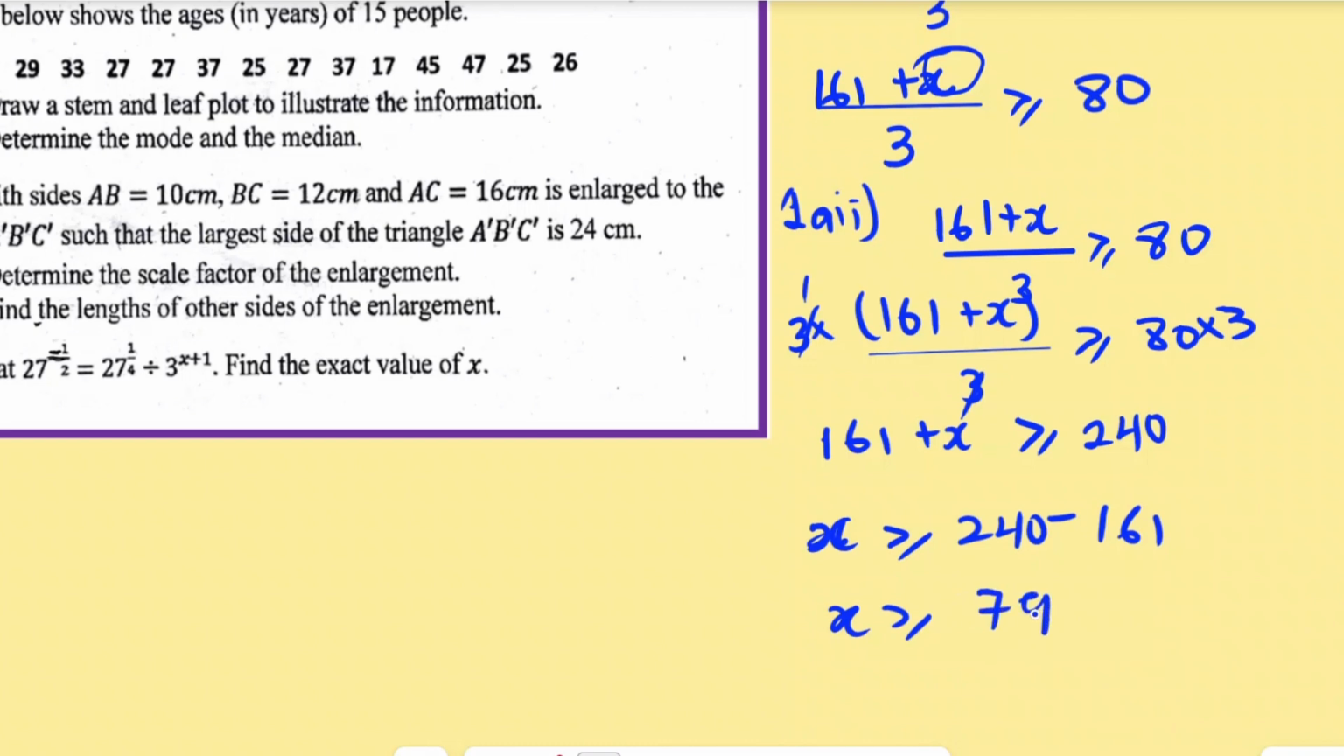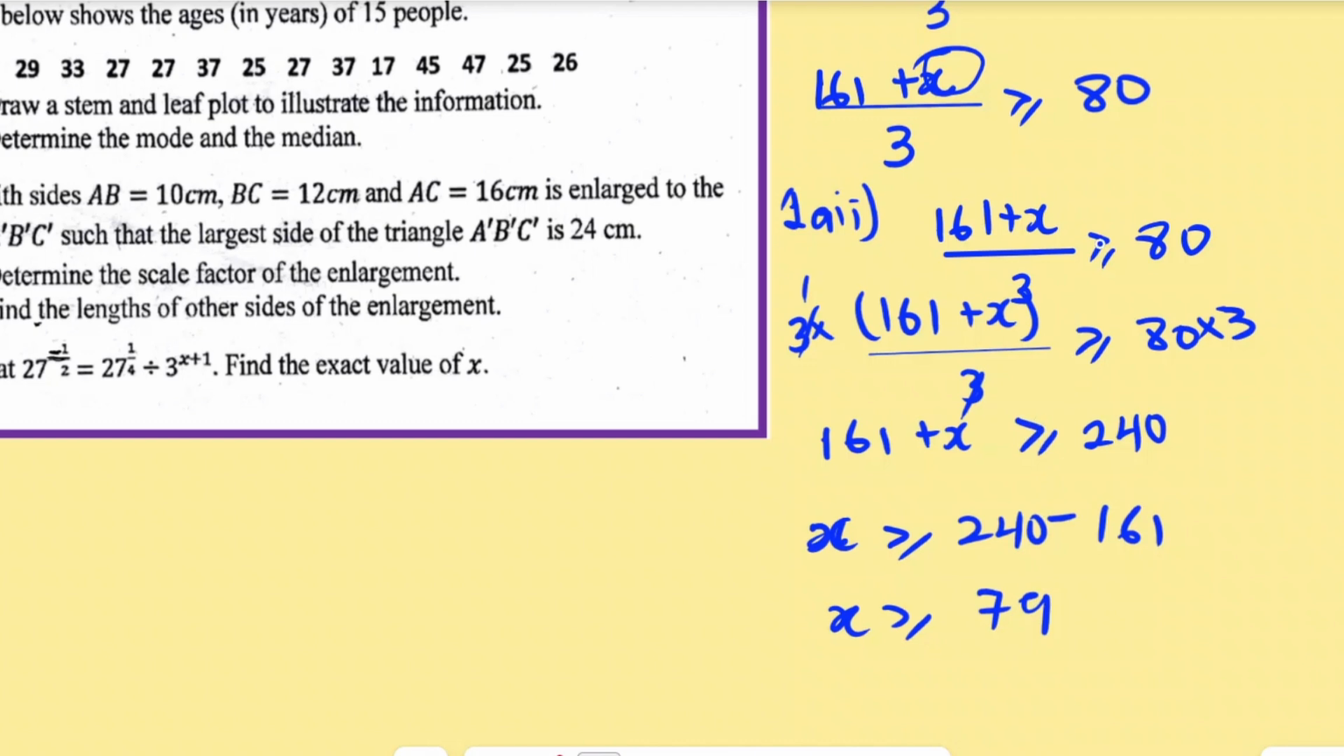So that's the range of values that Musa should get for him to achieve his goal. So that is what you have to know. So the minimum score should be 79. So you can get 79, 80, 81, up to 100 for him to achieve his goal.